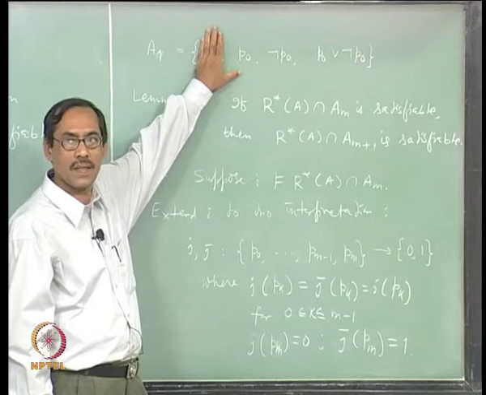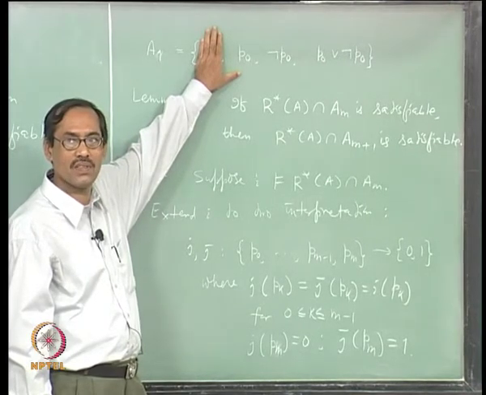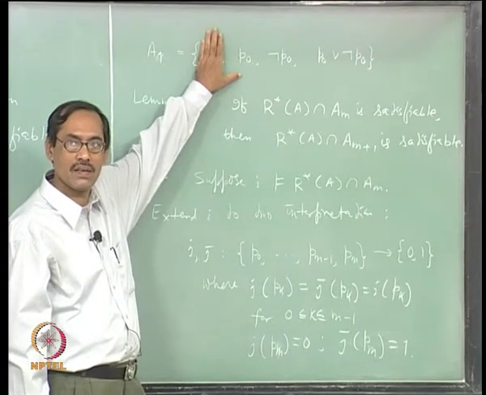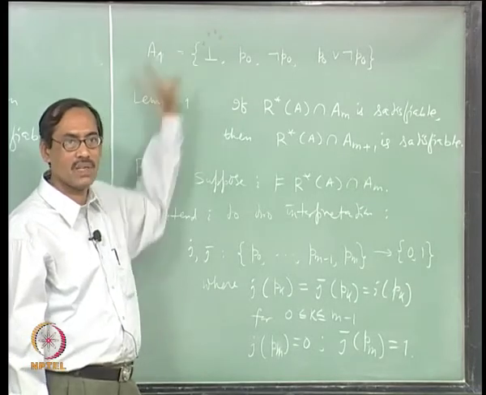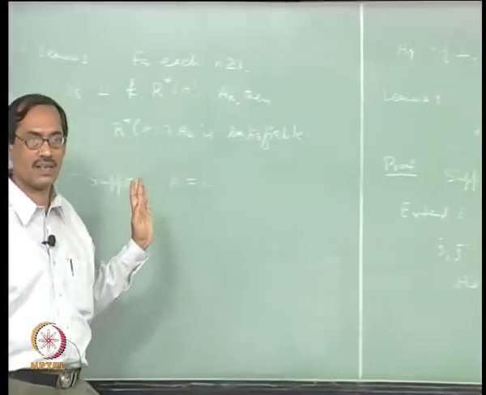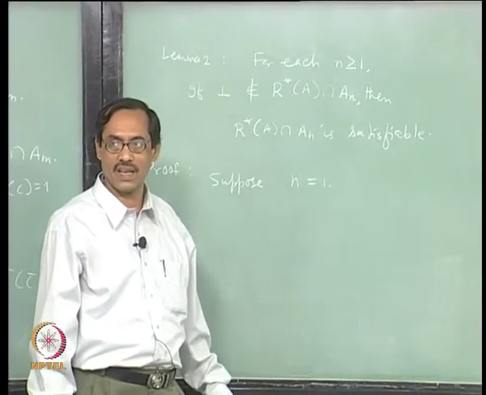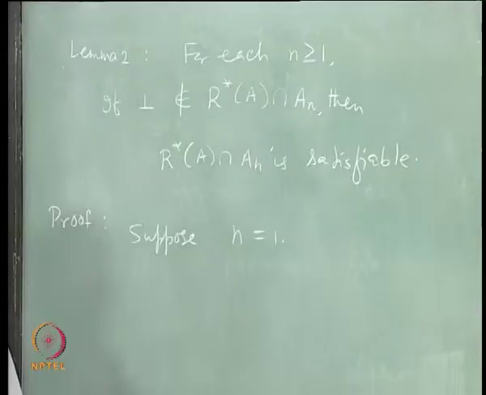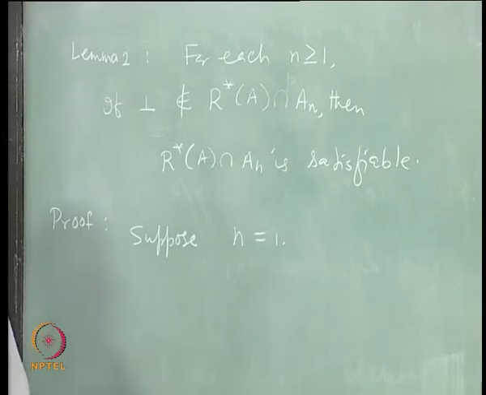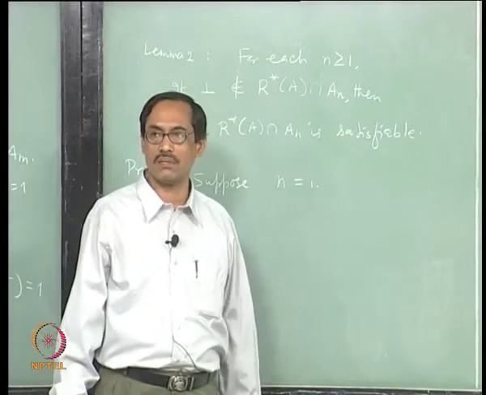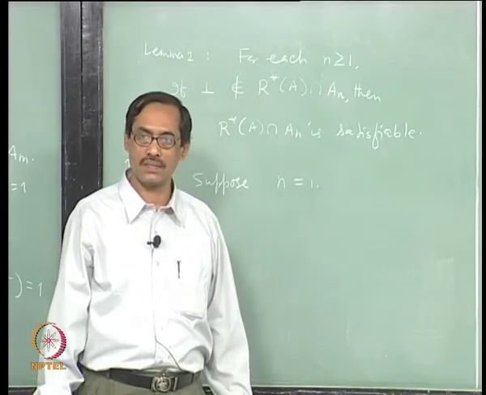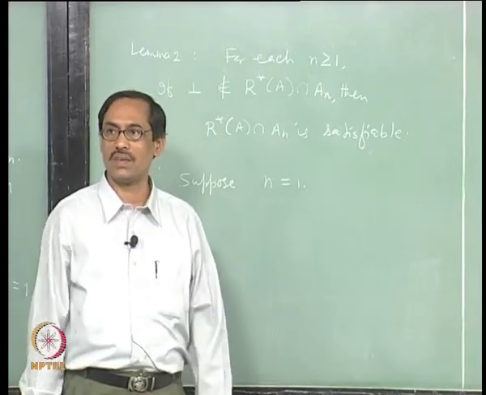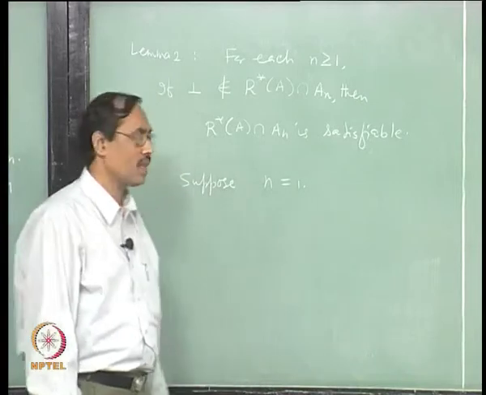Let us check. Can P0 and not P0 both be there? If both are there, then by resolution bottom will be there. That is the only case you have to consider, right. But it is R star A you are taking, not only A1, so resolvents are also there. Now, if both P0 and not P0 are there, then bottom also will be there, which is not permissible. Therefore, both P0 and not P0 are not there. Then you consider all the possible subsets: one is P0, another is not P0, singletons, and then other combinations of two. All of them are satisfiable, right. So, the basis case is over.